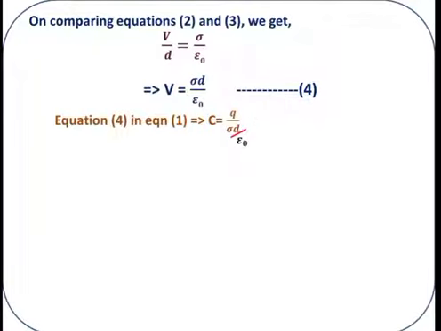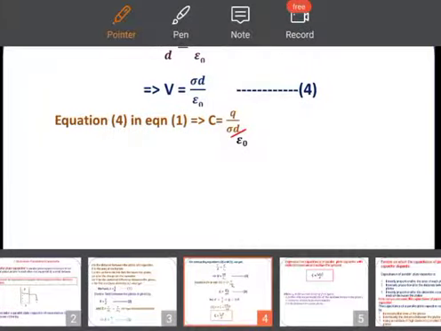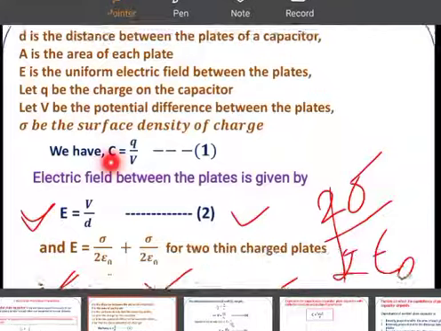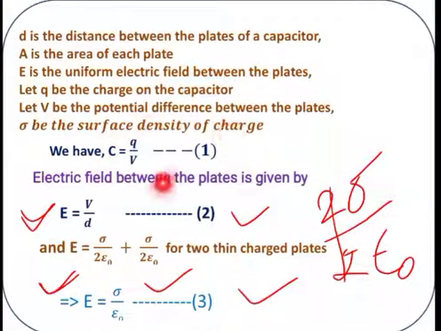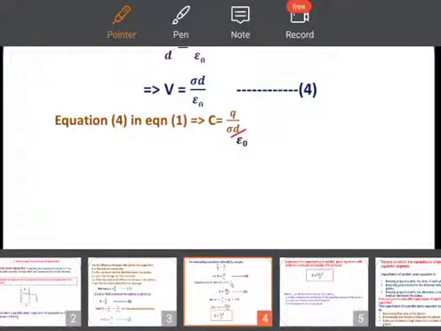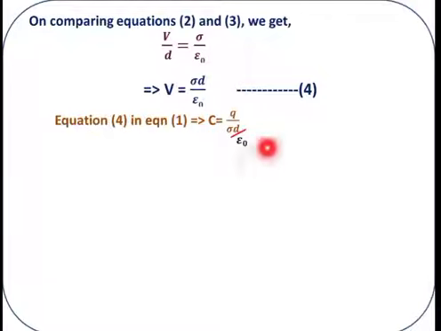Next step, equation 4 in equation 1. What is equation number 1? Equation 1 is nothing but C is equal to Q by V. So we have to substitute equation 4 in equation 1. After substituting, C is equal to Q by V, and instead of V, what is equation 4?